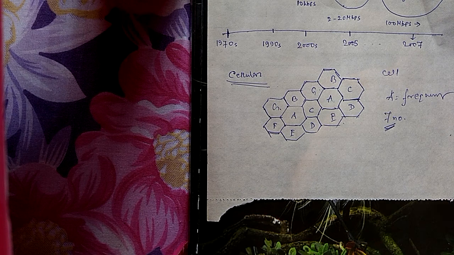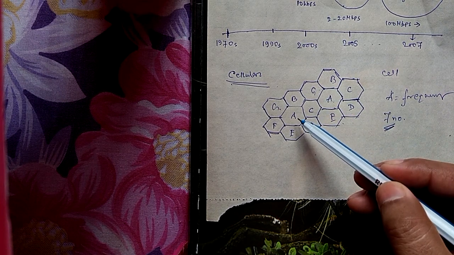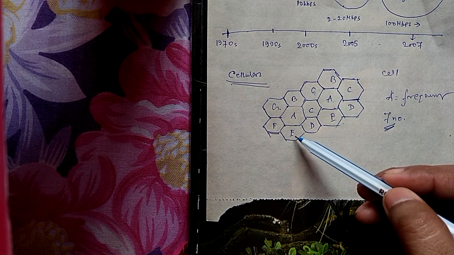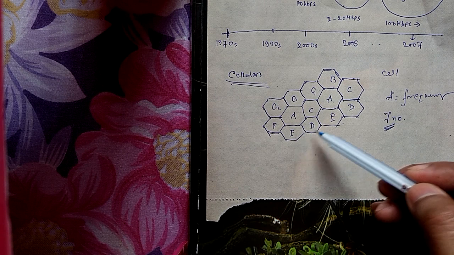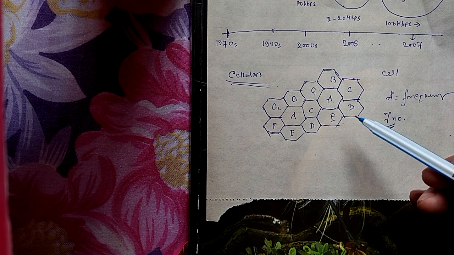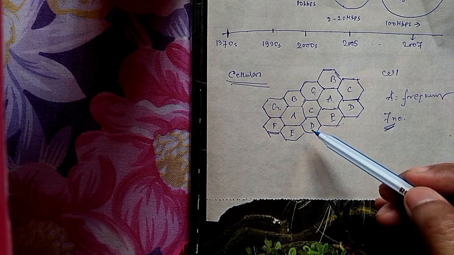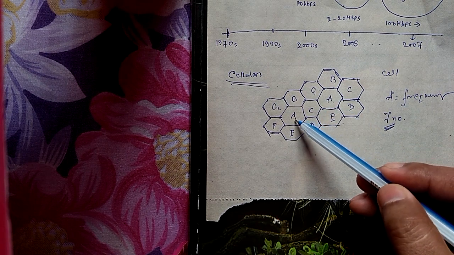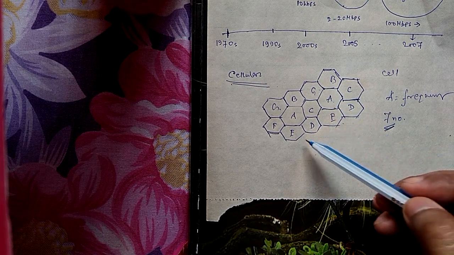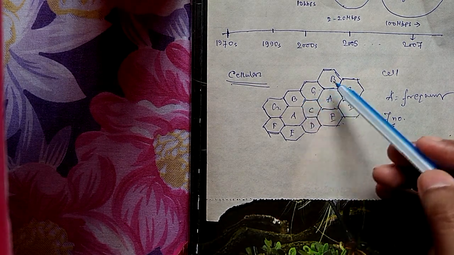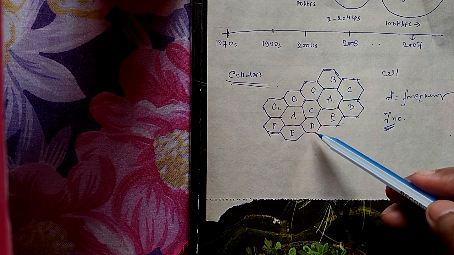Now one common question is that here we use the frequency A, here we also use the frequency A. Here we use the frequency E, here also E. That means there is no chance of interference. A and A are not adjacent, E and E are not adjacent, B and B are not adjacent. In between there are other frequencies.